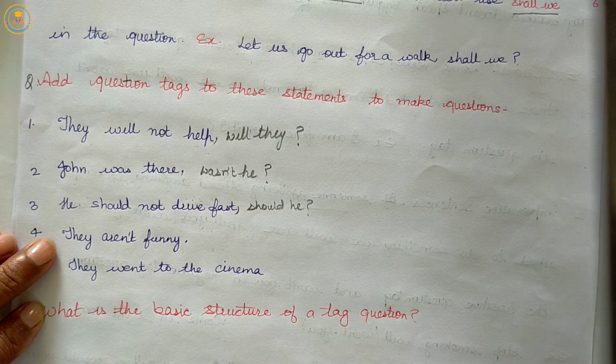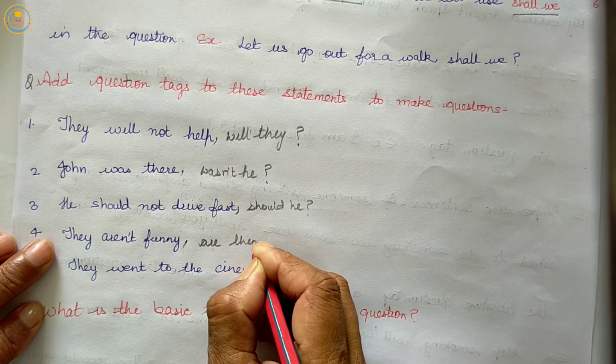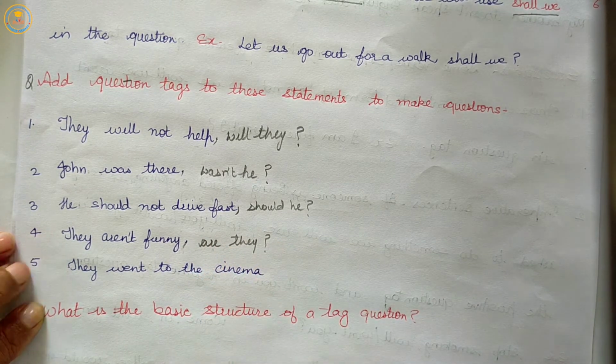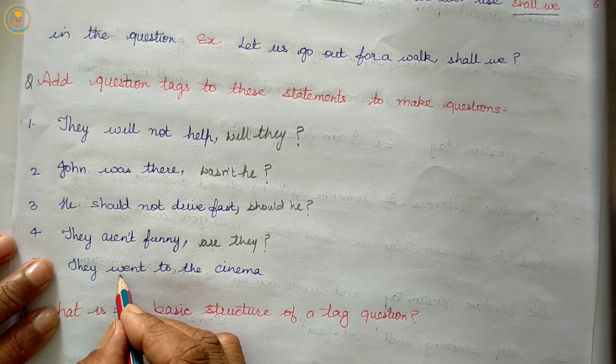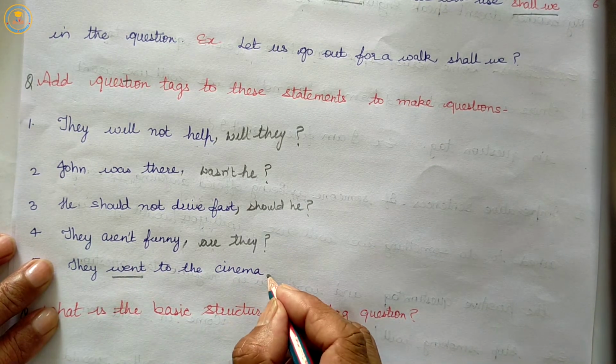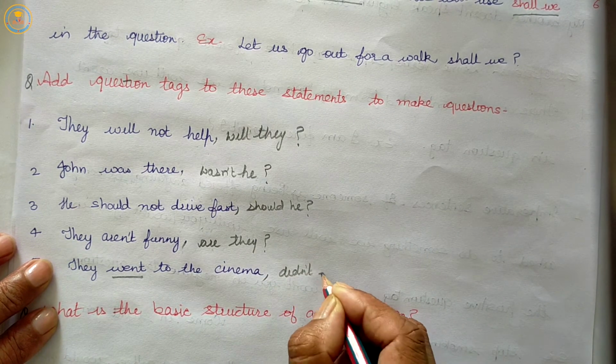Then, they aren't funny, comma, are they? Question mark. They went to the cinema. Went, past tense, then comma, didn't they.